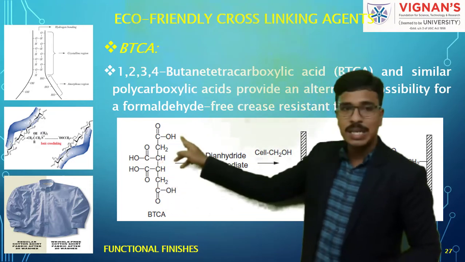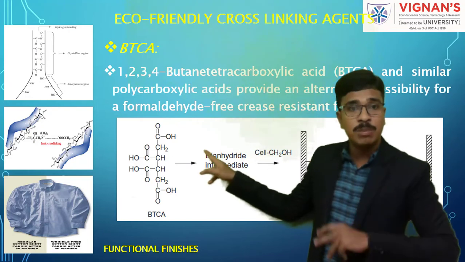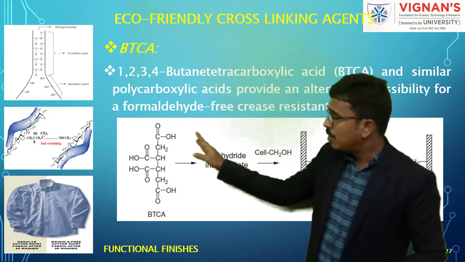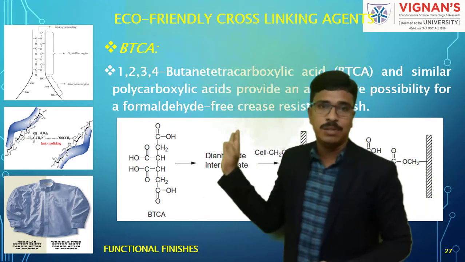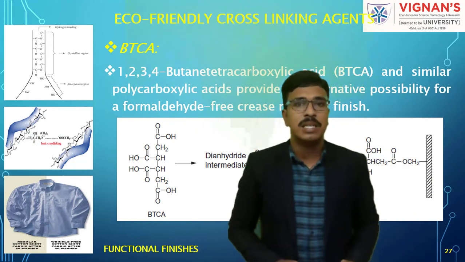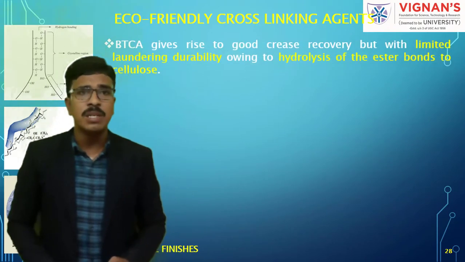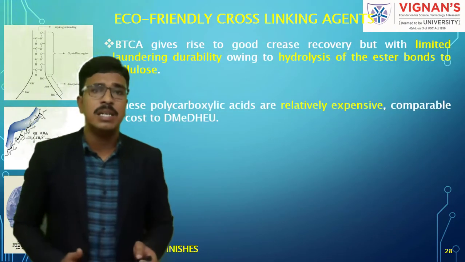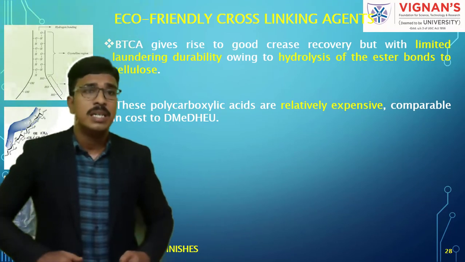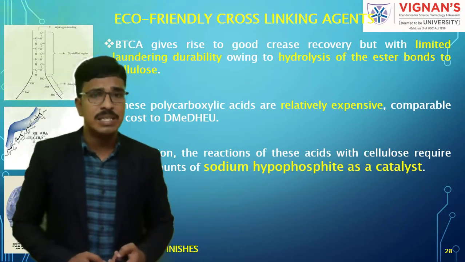Now you see what is the reaction where dianhydride, that means 2 water molecules will be removed, which is an intermediate product which we are reacting with this cellulose. And finally the cross linking structure will take place, that is ester linking. So again it will give excellent or good crease recovery but limited durability to long term, and it is relatively expensive when compared with the other cross linking agents.